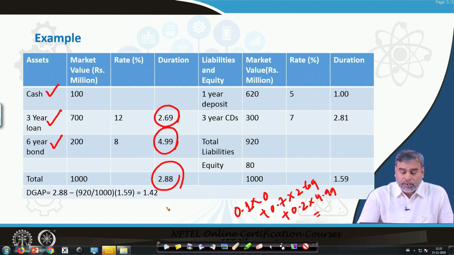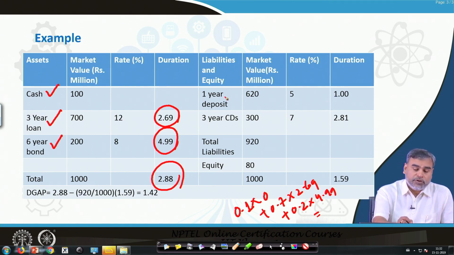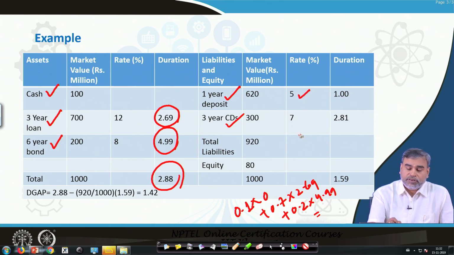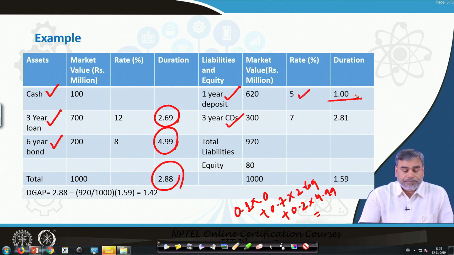Then, in the same case, if you go to the liability side, we have only two instruments that we have considered as liabilities. One is deposits, the second is certificates of deposit. Let the deposits' maturity period be 1 year, the rate of interest 5% and the duration 1.